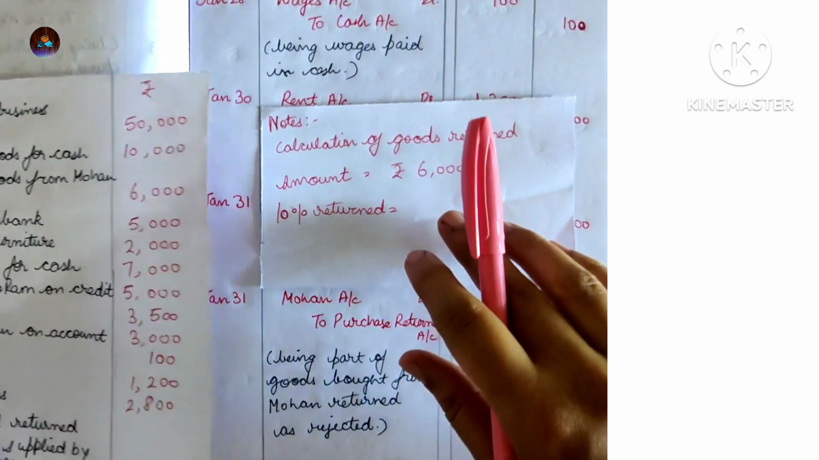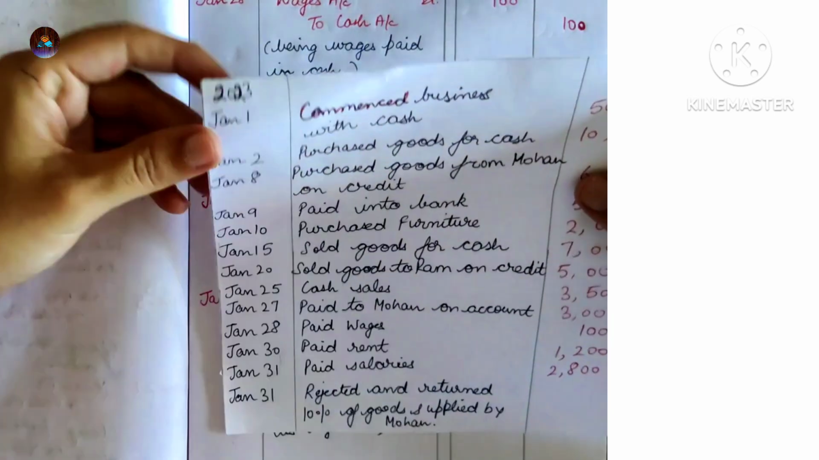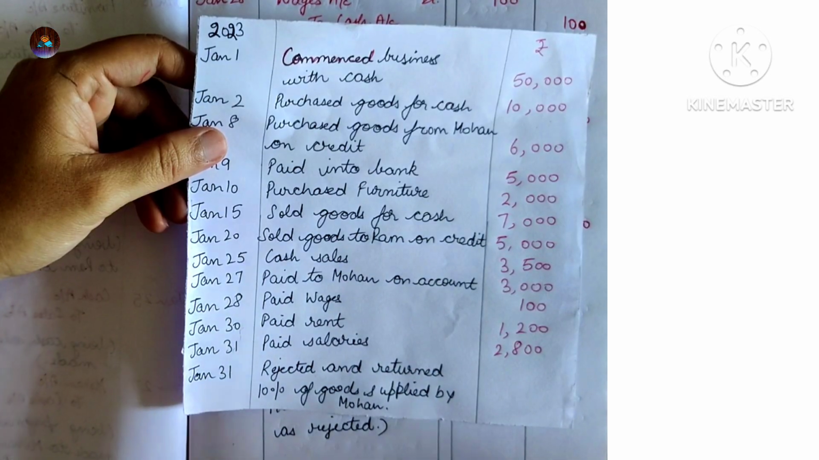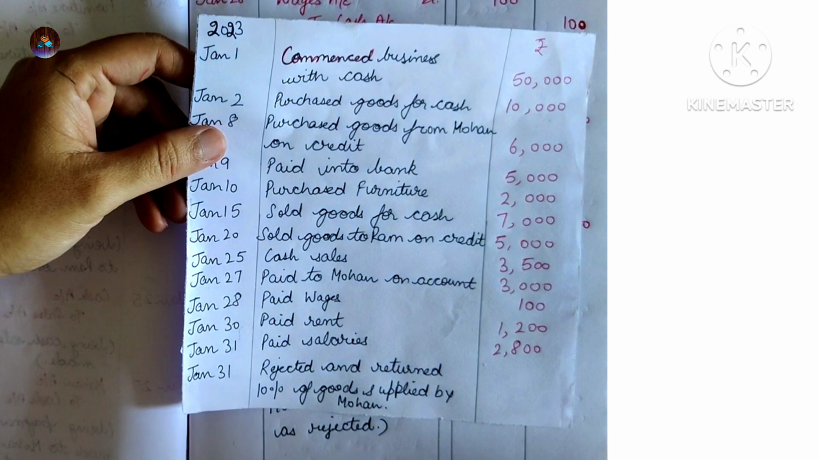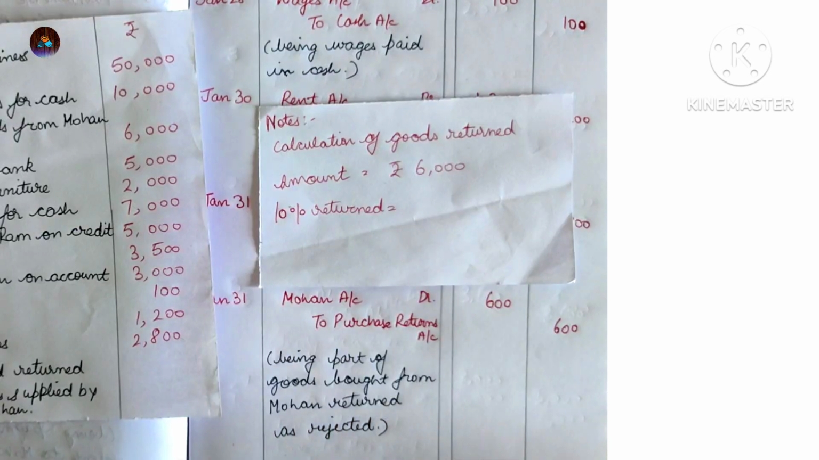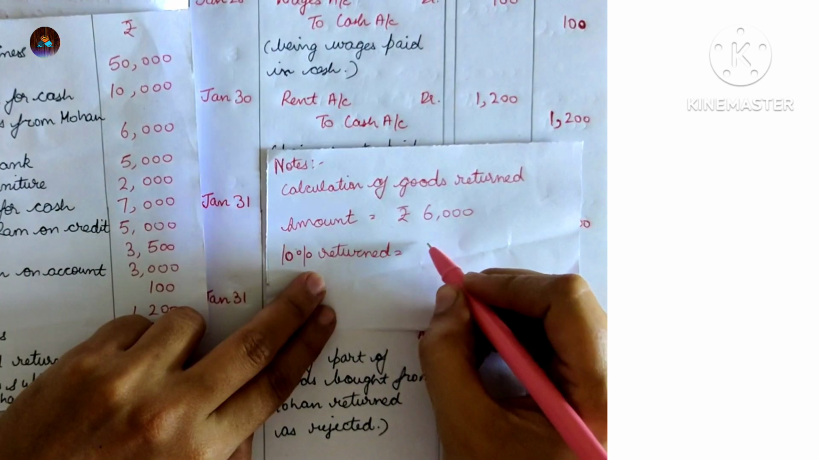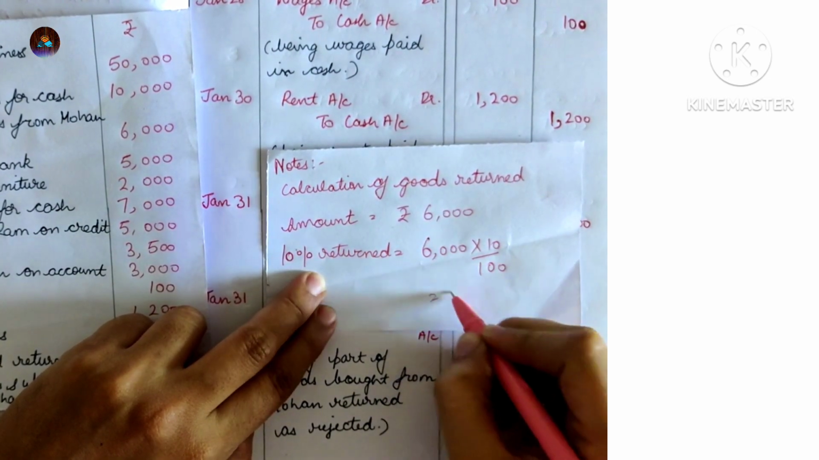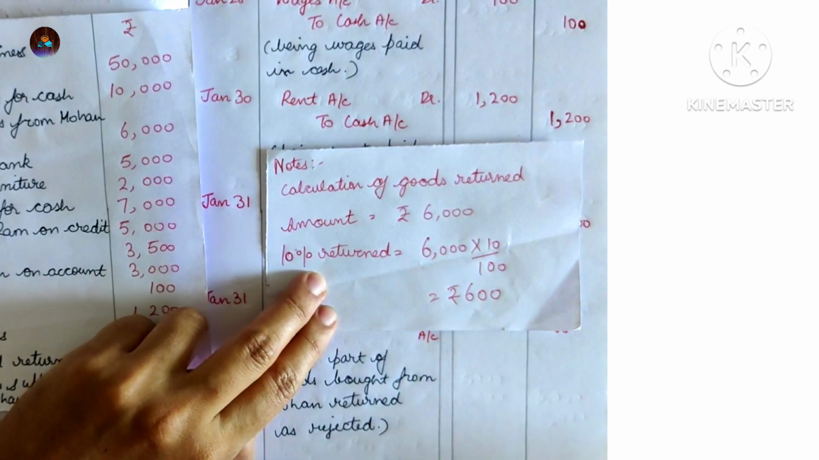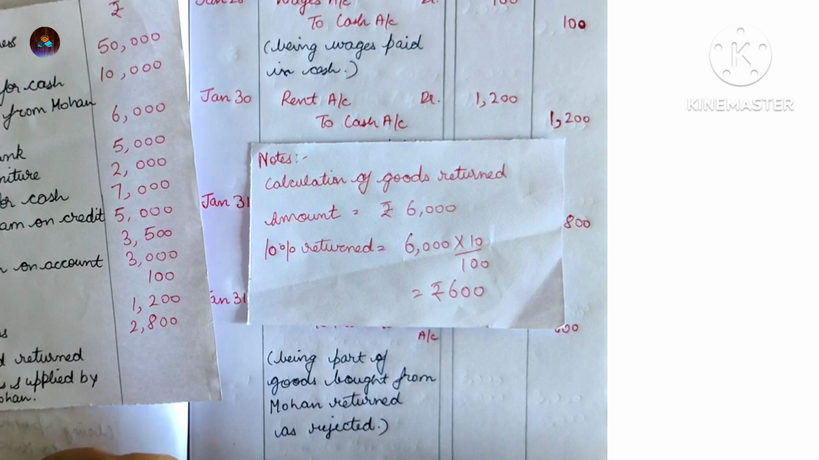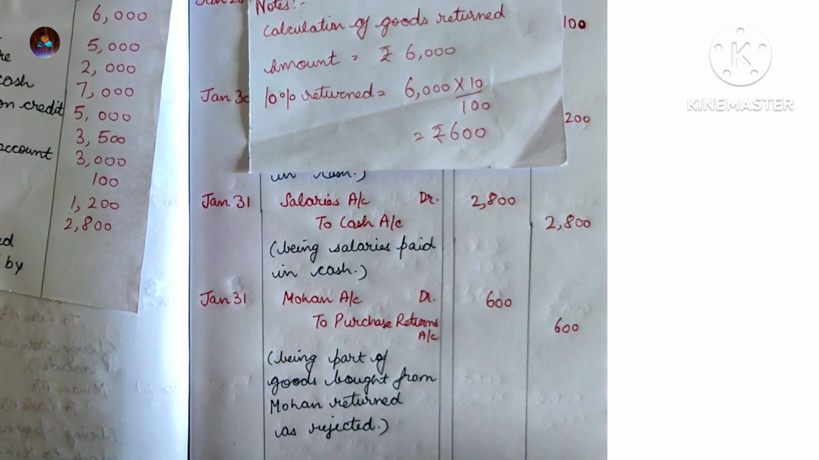Now first we will see how much of the goods we had purchased earlier from Mohan. Goods were purchased from Mohan for ₹6,000. Out of this 6,000, 10% of the goods have been returned. Total amount is 6,000. 6,000 into 10% is 600. So 600 is the amount of goods to be returned. Entry will be Mohan account debit to purchase returns account 600.